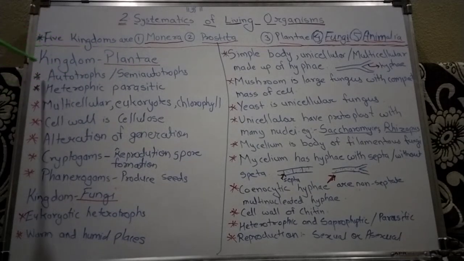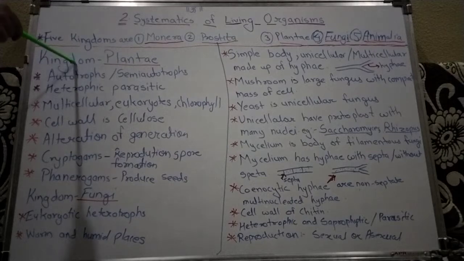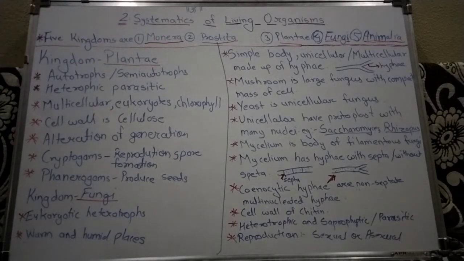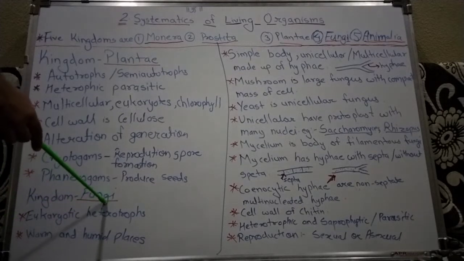That is why these are the main basic characters of the kingdom Plantae, and we shall cover the kingdom Plantae in the next chapter. Okay, now the next kingdom is the kingdom Fungi. It is the fourth kingdom of the five kingdom system, which was proposed by R.H. Whittaker. The first character of this kingdom Fungi is that they are eukaryotic heterotrophs.